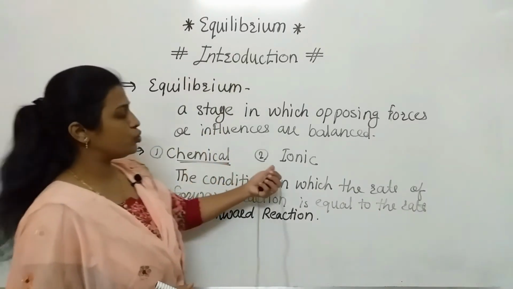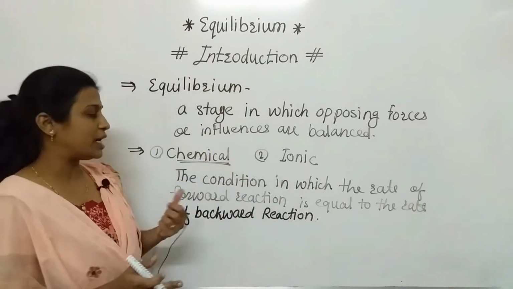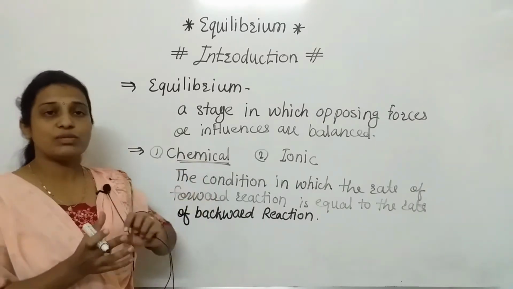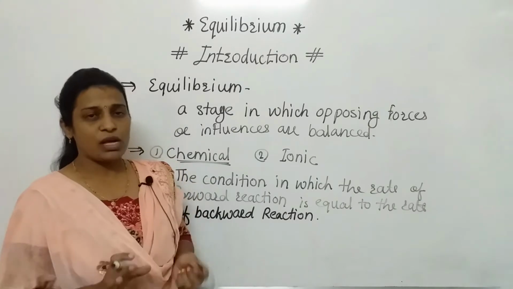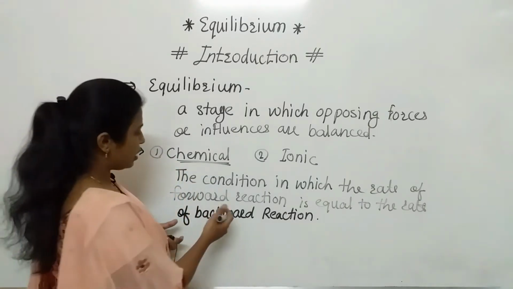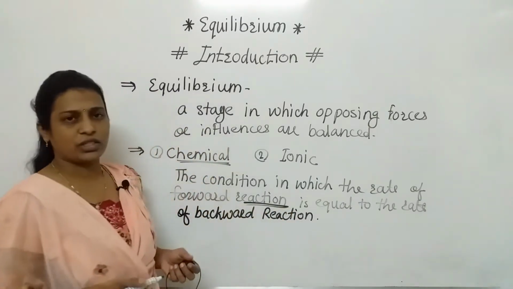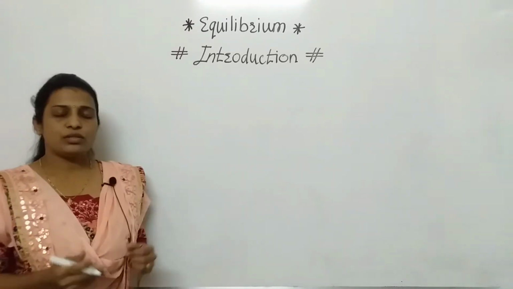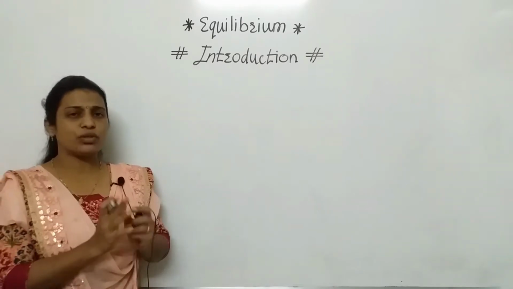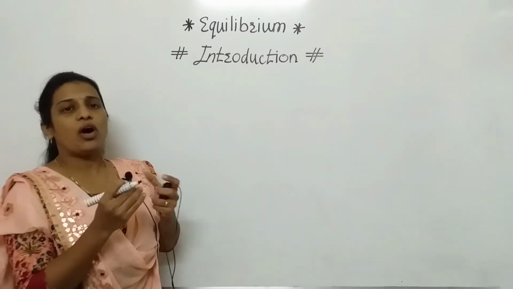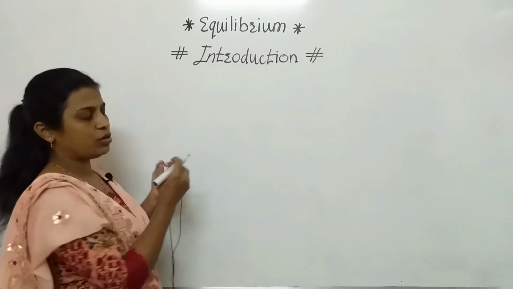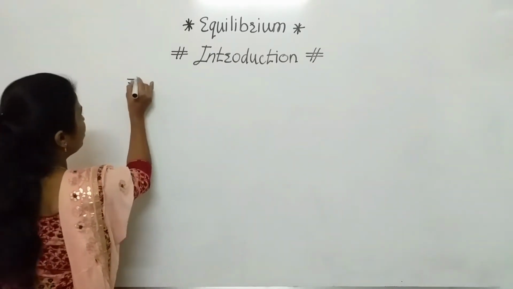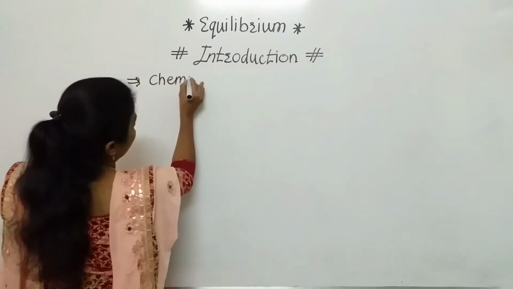In that there are two types. Which one are we going to complete first? That is the chemical equilibrium. So we discussed what is meant by chemical equilibrium also. Here we have discussed the reaction, so what is the meaning of reaction? That part we will discuss now. As we know, every time we hear that word, chemical reaction. So now we will discuss what is meant by chemical reaction.